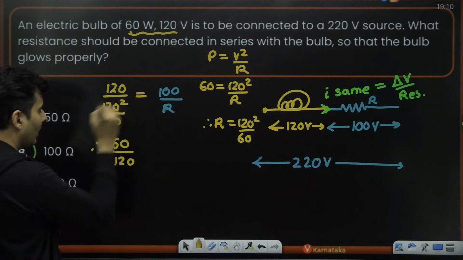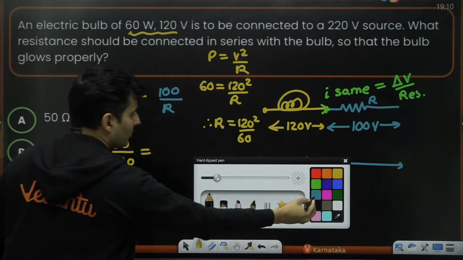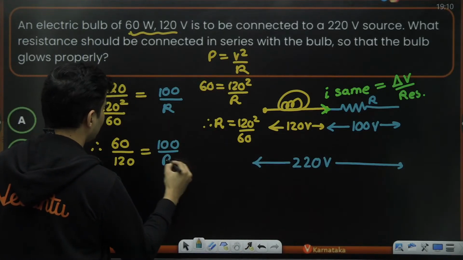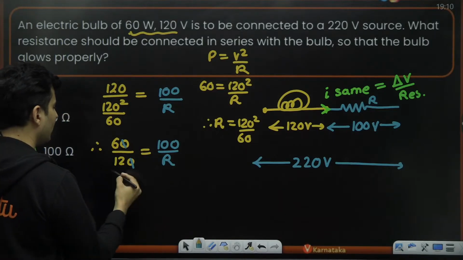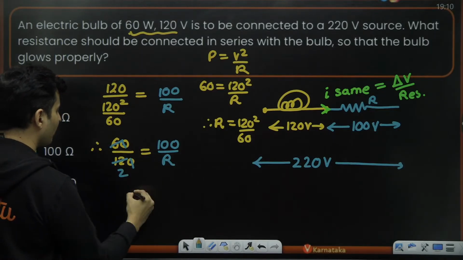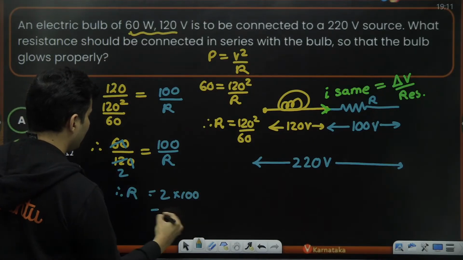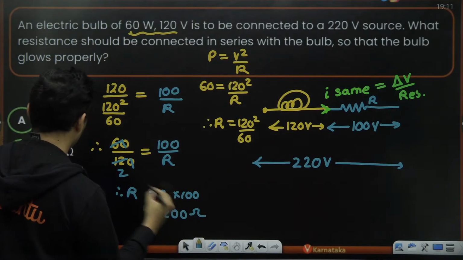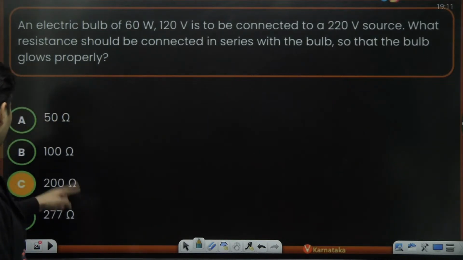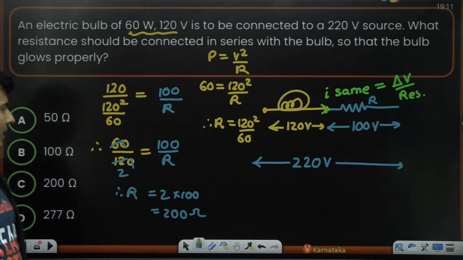One of the 120s will remain, and this 100 will be remaining, and this R will be remaining. 0, 0 will cancel. 6 will go with 12 two times. So R will be nothing but 2 into 100, which is nothing but 200 ohms, which is option C. That is the correct answer.